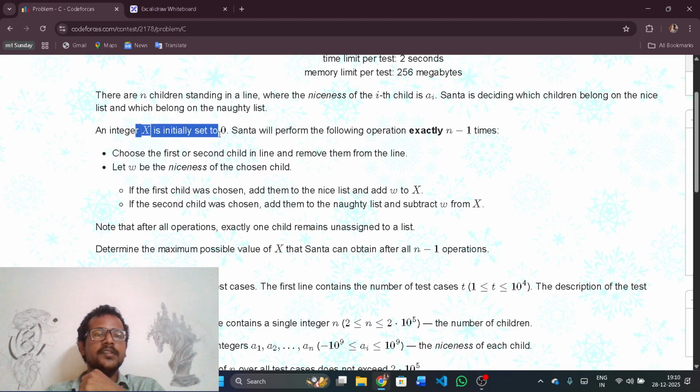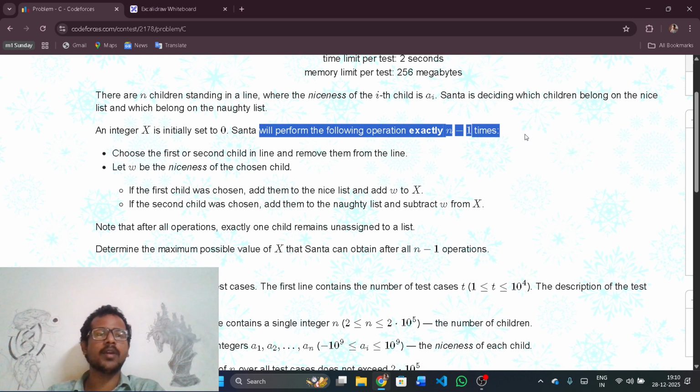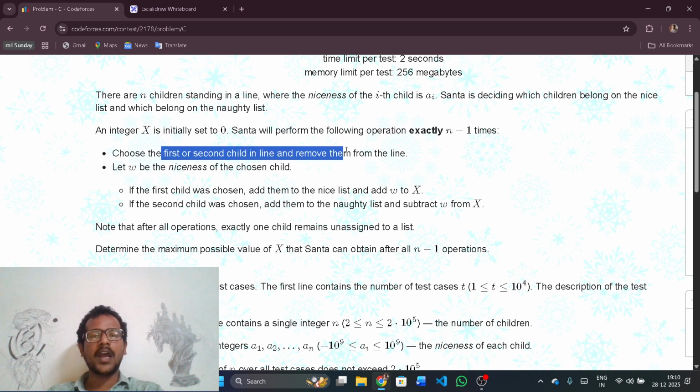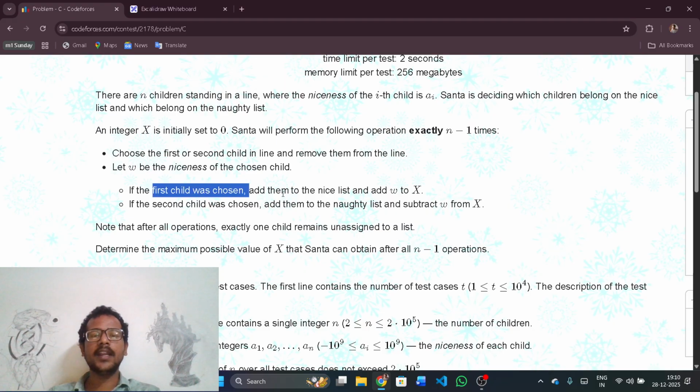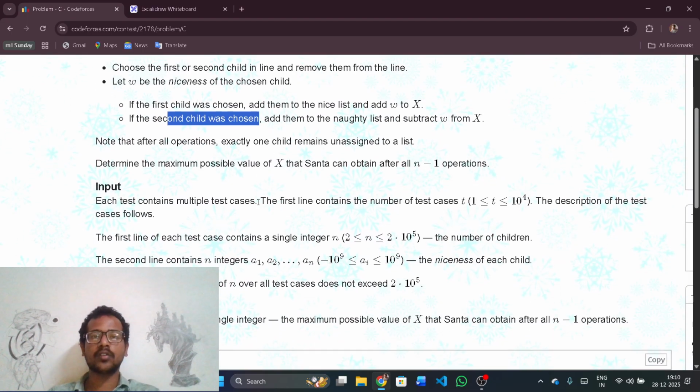An integer x is initially set to 0. Santa will perform the following operation exactly n minus 1 times. Choose the first or second child in line and remove them from the line. Now, let W be the niceness of the chosen child. If I choose the first child, add them to the nice list and add W to X. If the second child was chosen, add them to the naughty list and subtract W from X.